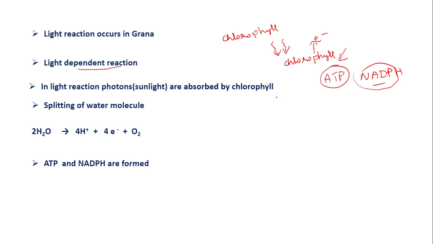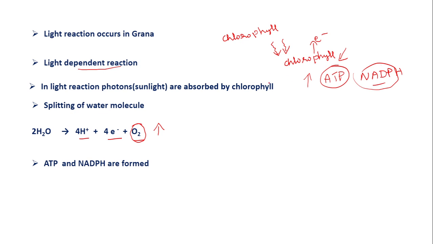During this, the chlorophyll is continuously losing electrons. So electrons are supplied to the chlorophyll by splitting the water molecule. Water is split into 4 hydrogen ions and 4 electrons, and 1 oxygen is released. This oxygen is released in photosynthesis as a byproduct. You have to remember. Now water will be supplying electrons continuously for the chlorophyll, that is the reaction center. That happens in the light reaction.